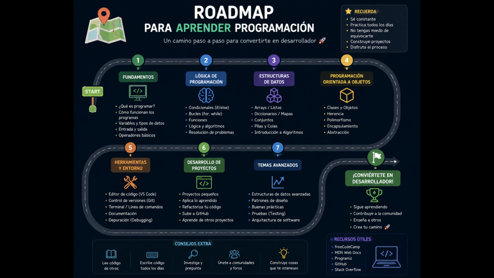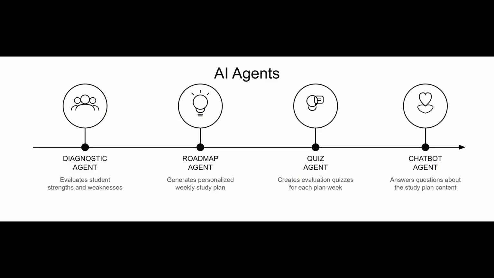Once the diagnostic is done, the app makes 2 calls to a language model. The first one generates a personalized 4-week roadmap with 3 modules per week each. So we're going to talk about the backend architecture of Coachapp. The system is orchestrated by LangGraph, which lets us define a state graph where each node is a specialized agent. Each agent receives that state, does its job, which may include one or several calls to the LLM, and returns the updated state.